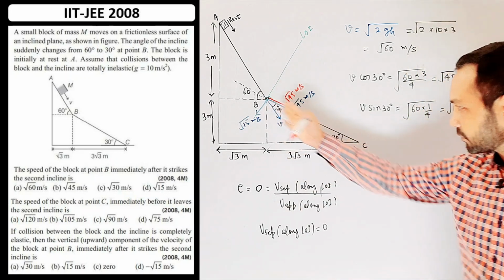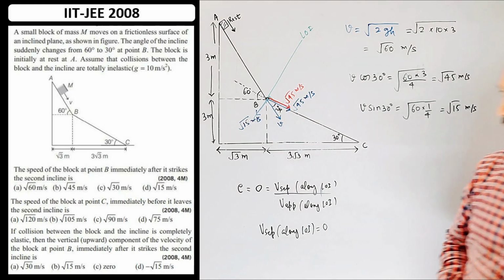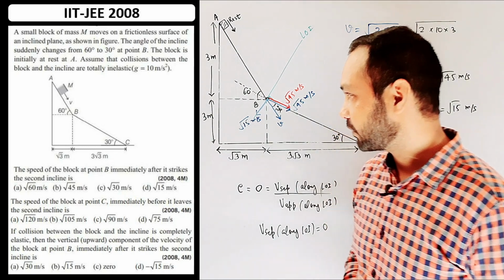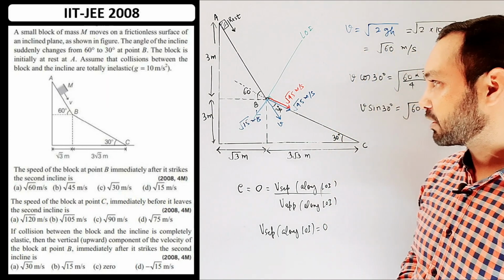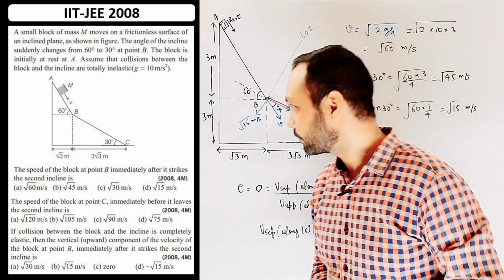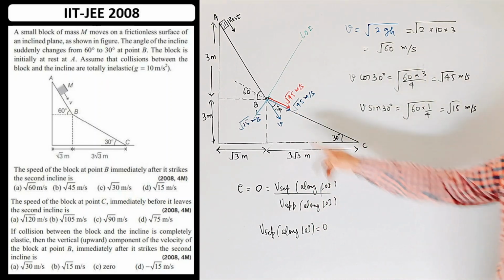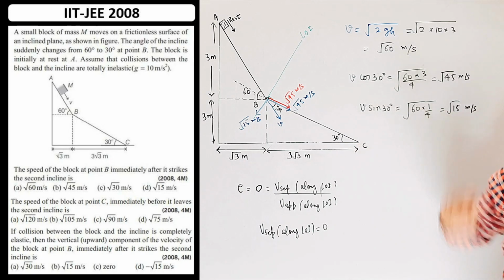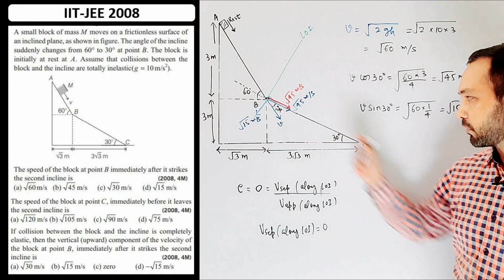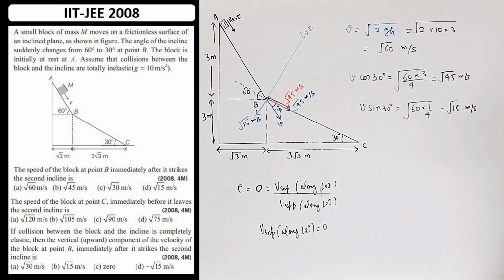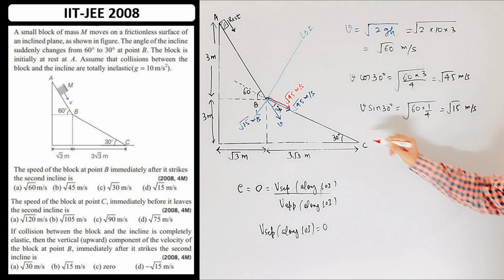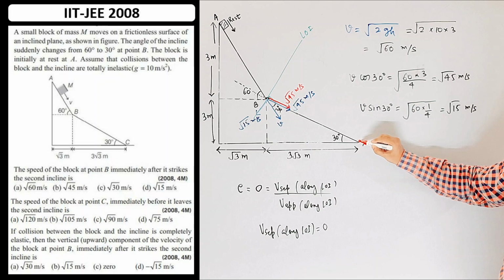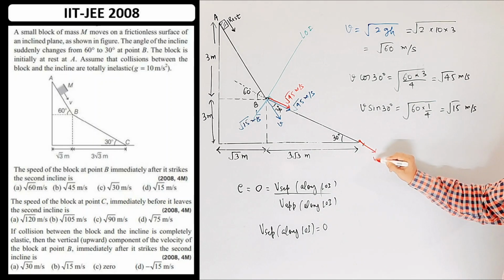And then again it is a smooth inclined plane. So in the next question it is asked, what is the velocity of the block at point C immediately before it leaves the second incline? So for this, when this block reaches here, what is its velocity? For that velocity we can again apply the energy conservation. So now suppose when it reaches here the velocity becomes, say, Vc just before leaving this.